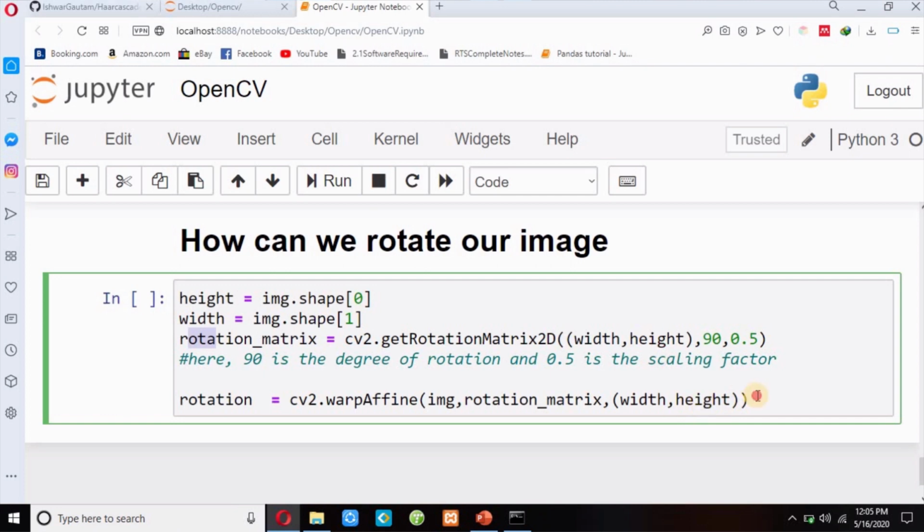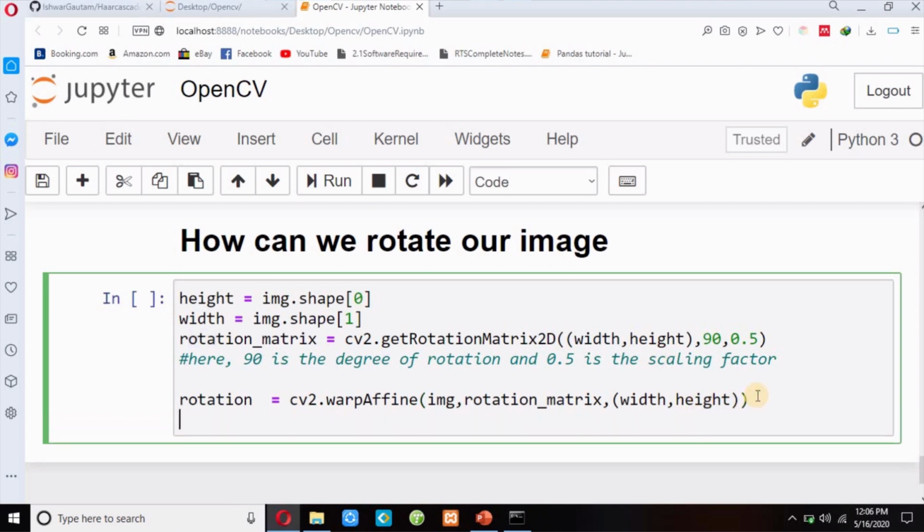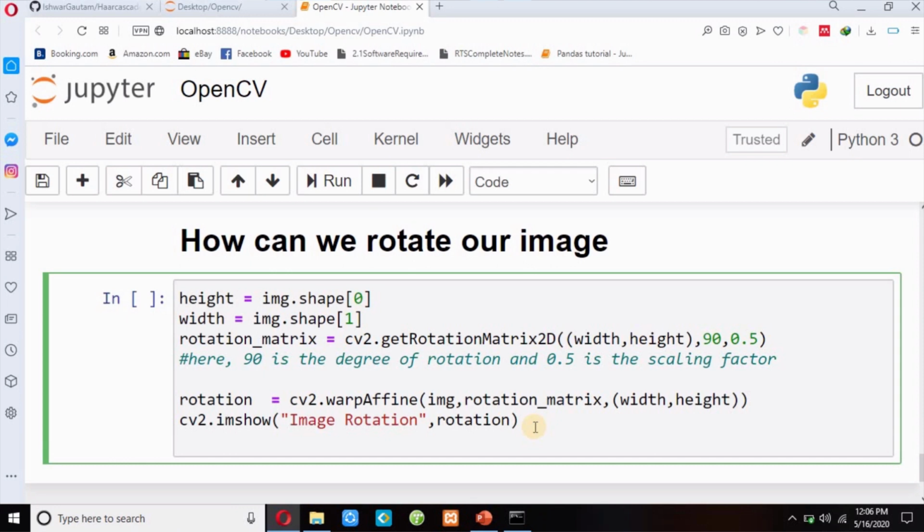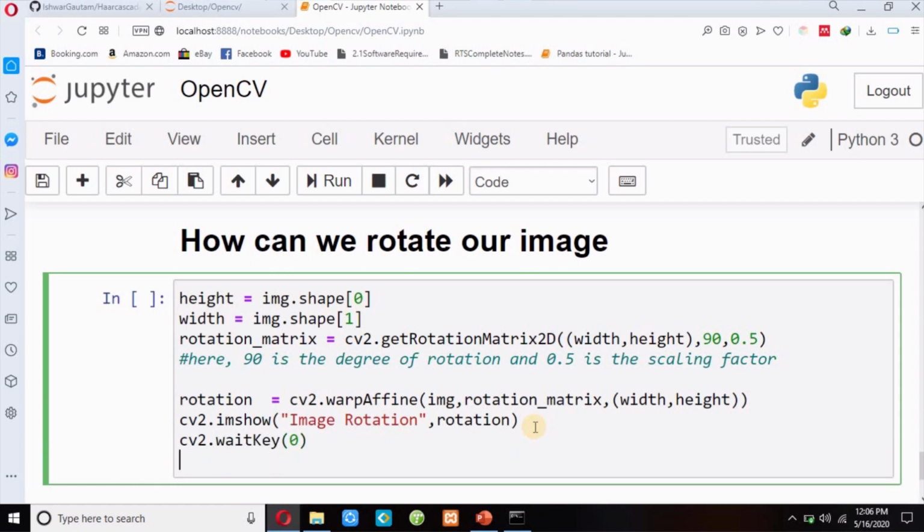And this is my width and height. And as usual, I have to write cv2.imshow to display my image. Imshow, I have to write image rotation, any title you like, rotation, and then I have to pass rotation. This rotation, this one, and then I have to write cv2.waitKey 0, and then cv2.destroyAllWindows. Shift enter.